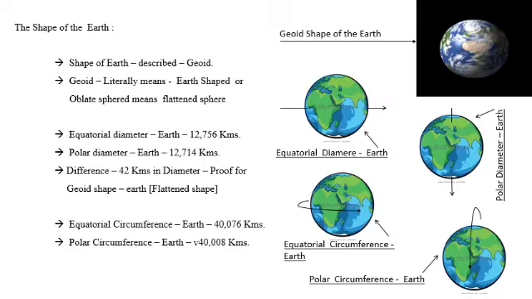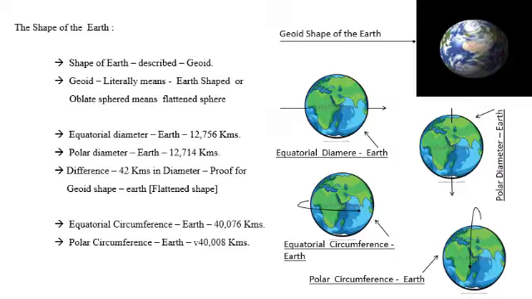On the Earth, diameter means it has two diameters, that is the equatorial diameter and the polar diameter. Look into the first picture. The top picture shows the size of the Earth, that is the geoid shape of the Earth. First we'll understand what the geoid shape of the Earth is.